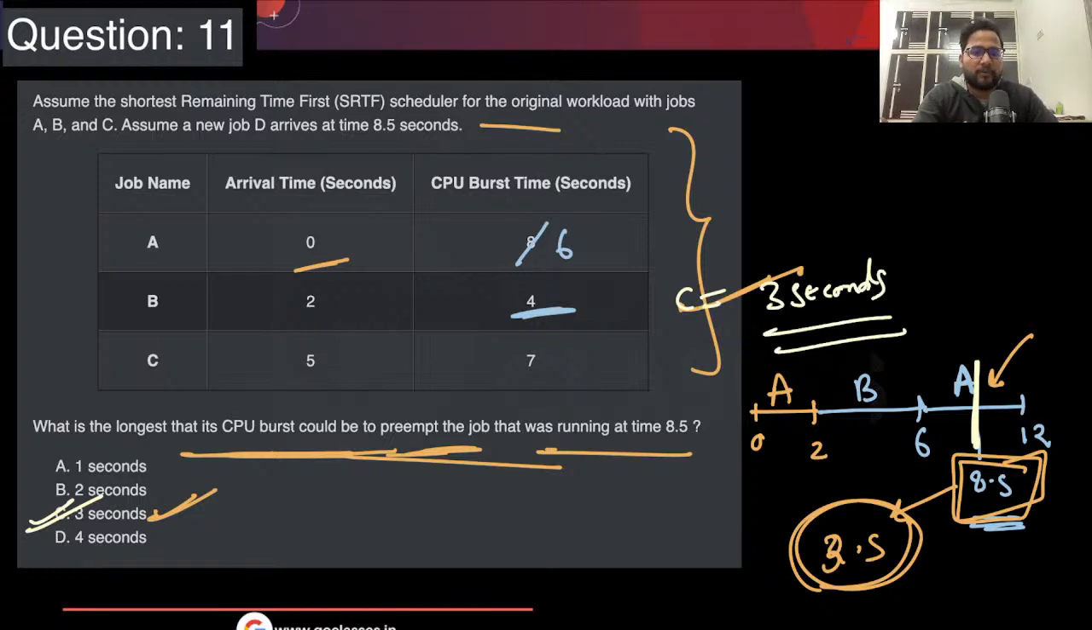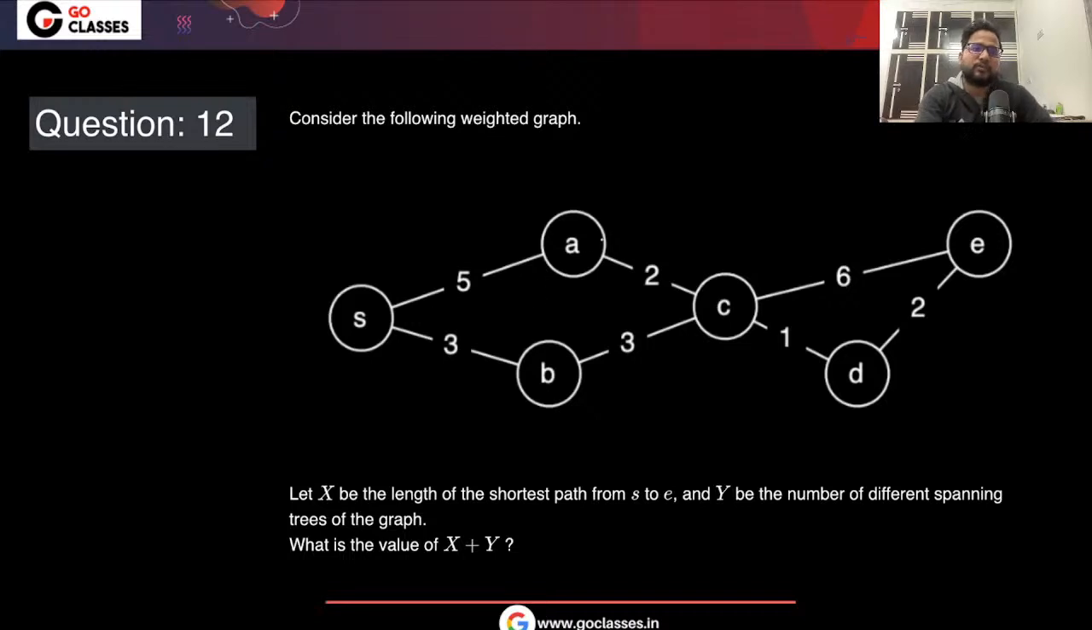Is this understood to everyone? Let me know if there is any doubt here. Okay, great. Now let's move to the next question. This was a very interesting question. How many of you got the correct answer? First of all, tell me what was your answer for this question.